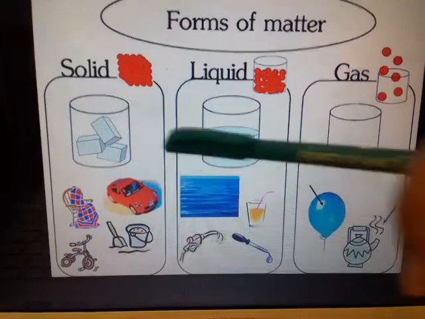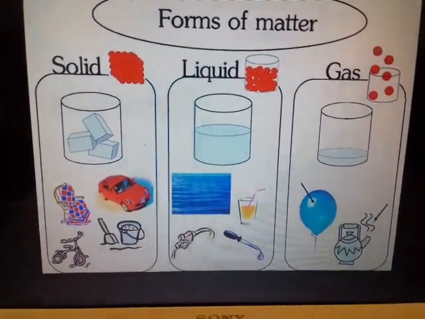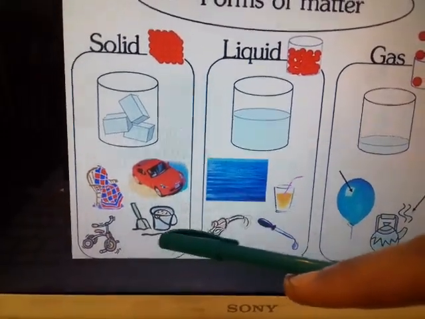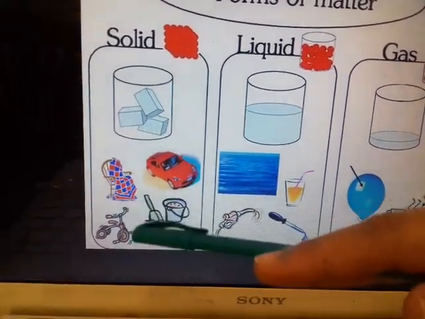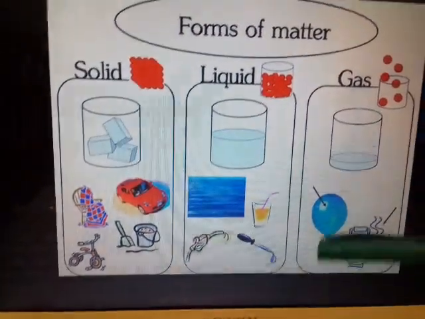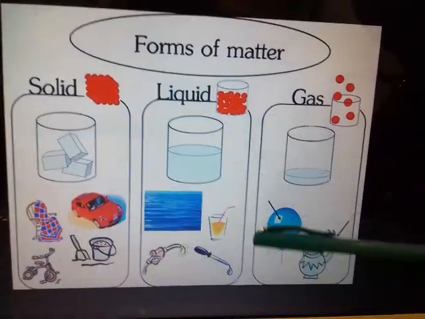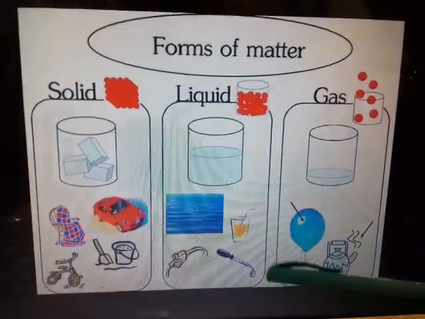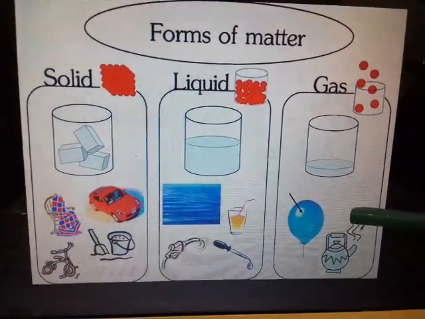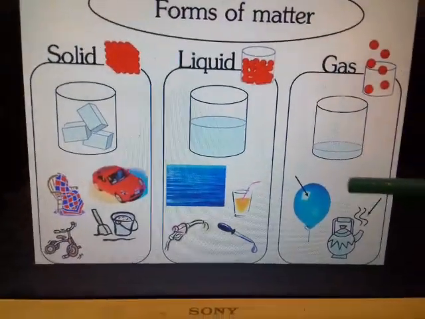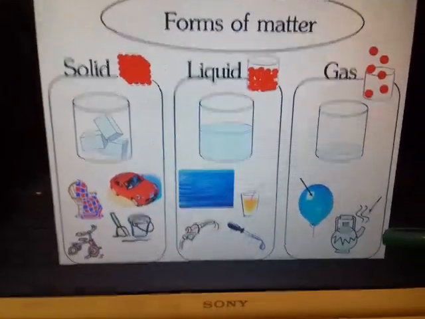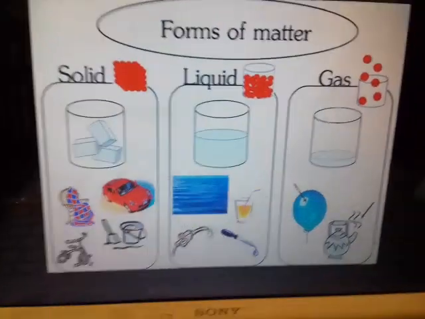See children, in the case of solids, liquids and gases, there are a few examples that I have shown you. Car, bucket, a game, a bag, the cycle. These are all solids because they have a fixed shape. Liquids are water, juice, drops of water, petrol and diesel. In the case of gas, we know that the air that we blow inside a balloon is a gas. The steam coming out from a hot jar of tea is also gas.